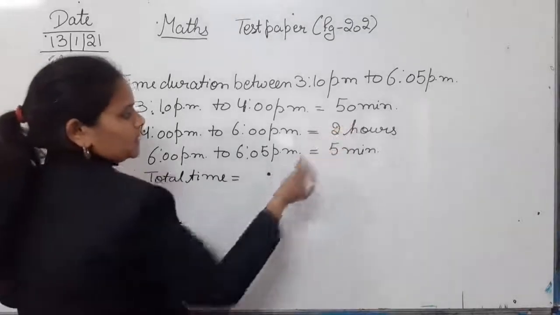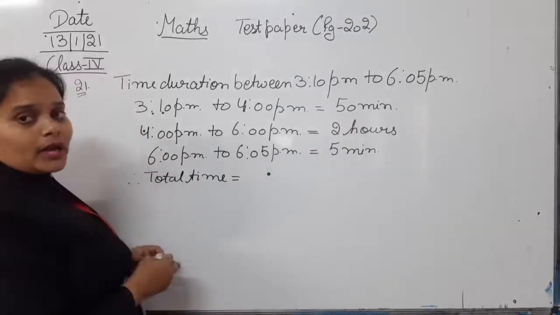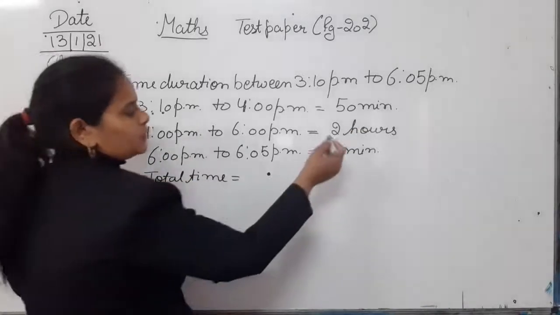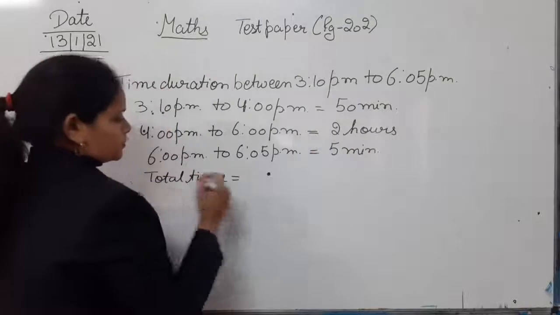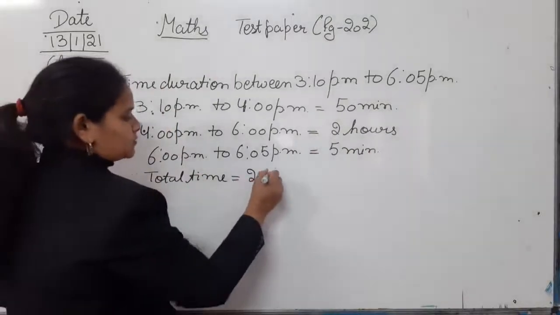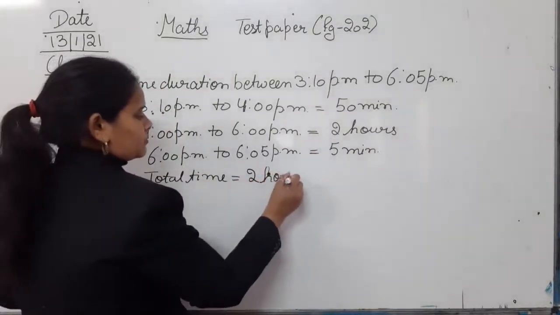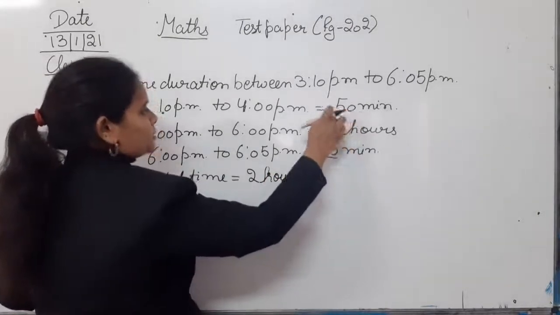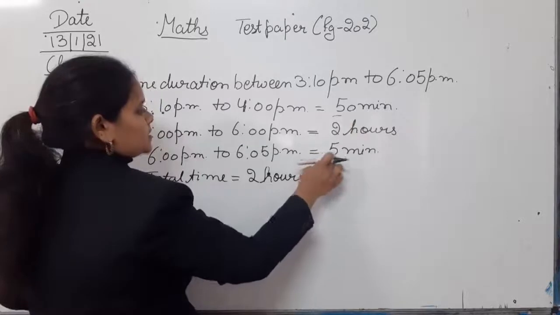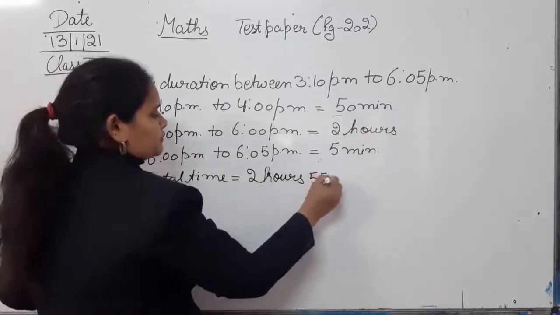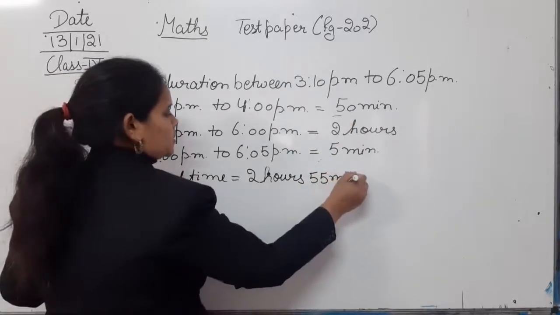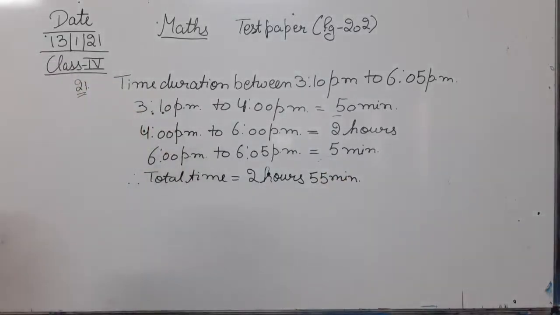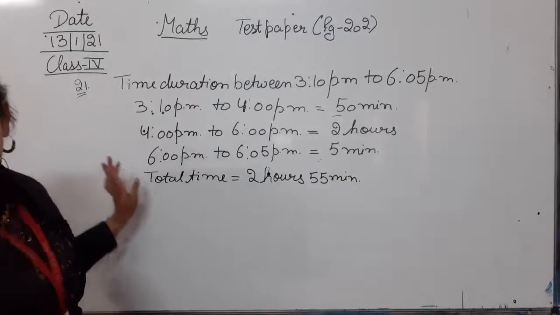Here the time is given in hours and minutes, so we add hours with hours and minutes with minutes. Only 2 hours is here, so we write 2 hours. Then here it is 50 minutes and here it is 5 minutes. 50 plus 5 is 55 minutes. This is the total time duration that Radhika stayed out of the house.